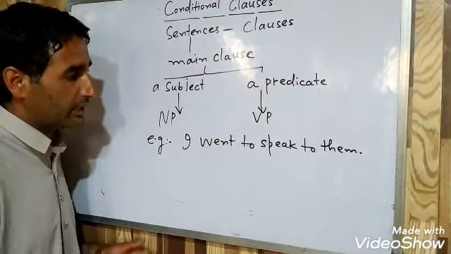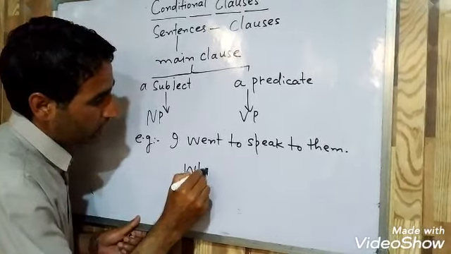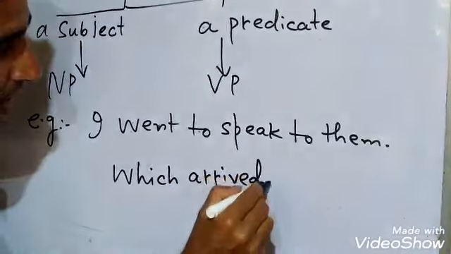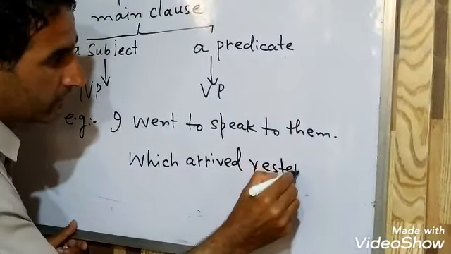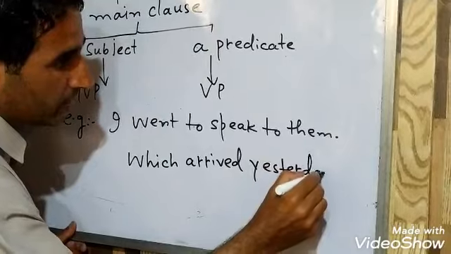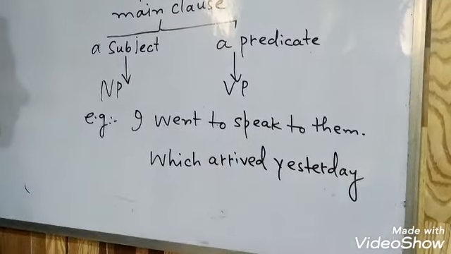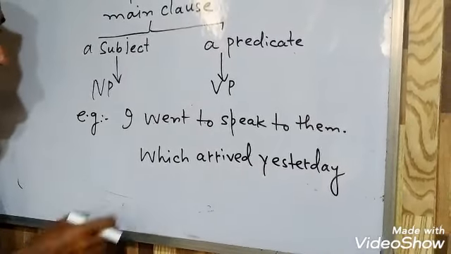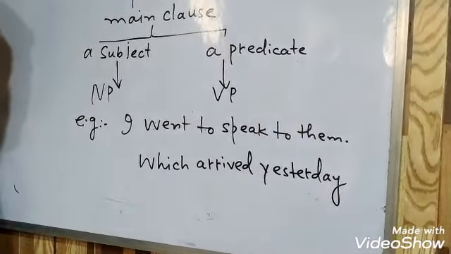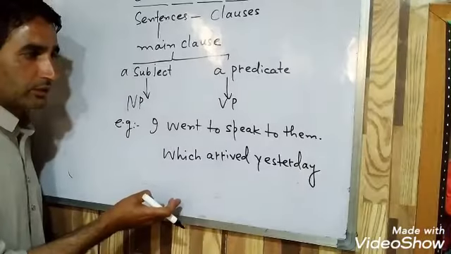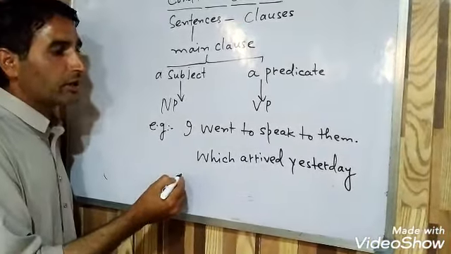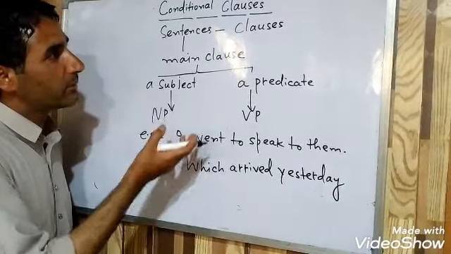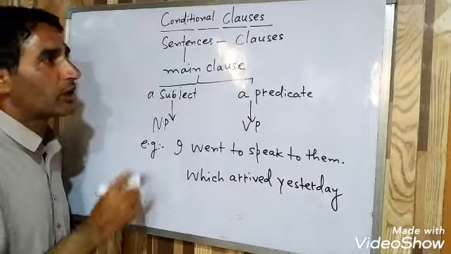Now, if I write here, which arrived yesterday. Now, here is a group of words. This is a clause, but this is not a sentence. This is a subordinate clause or dependent clause. Now we need here a main clause to form a sentence. Now this is the basic information regarding the clause.